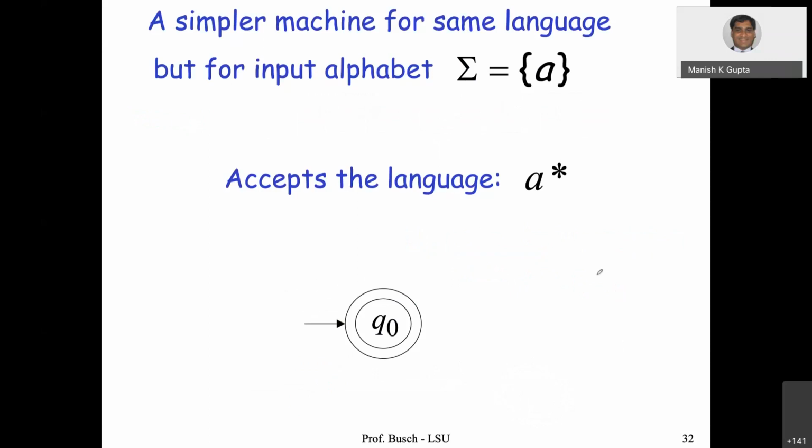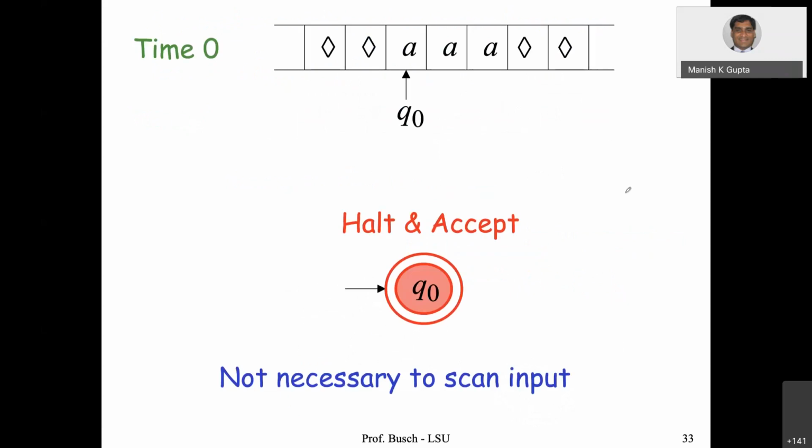A simpler machine for the same language, for the input alphabet, except that the language is A star. Because if there are A's, not necessarily do you scan the whole input, you accept. This is a possibility.